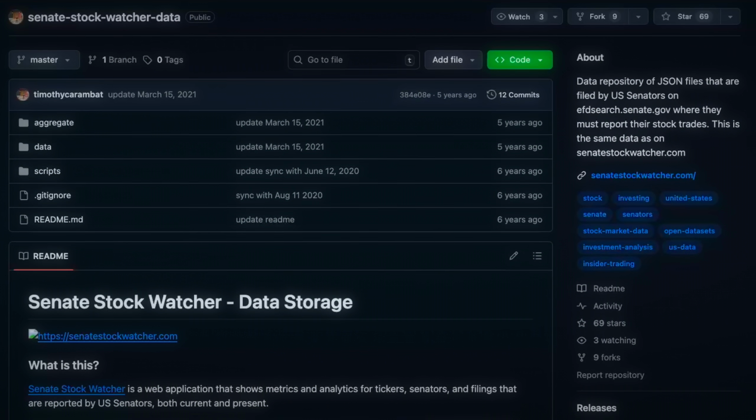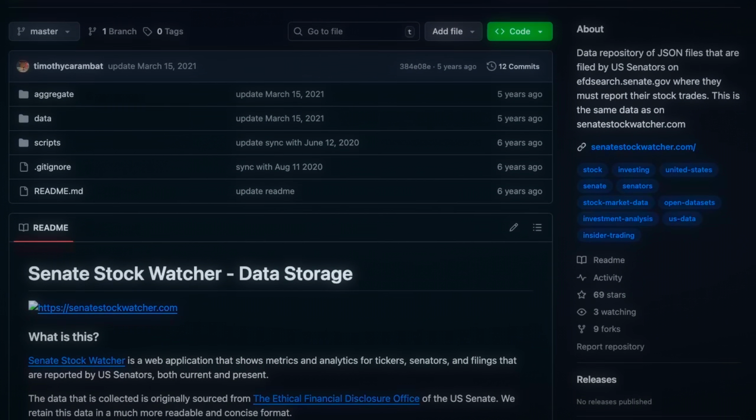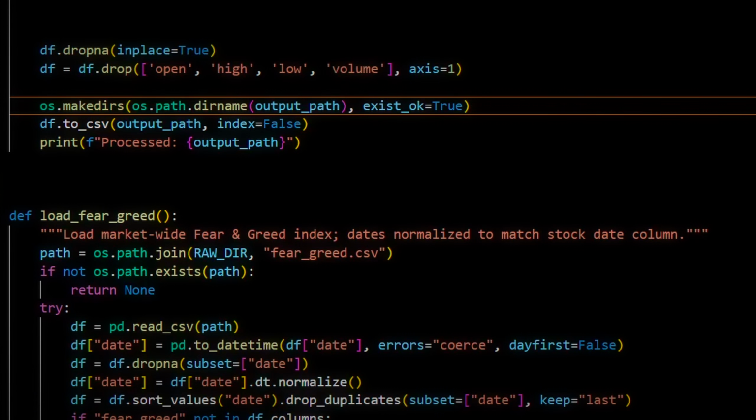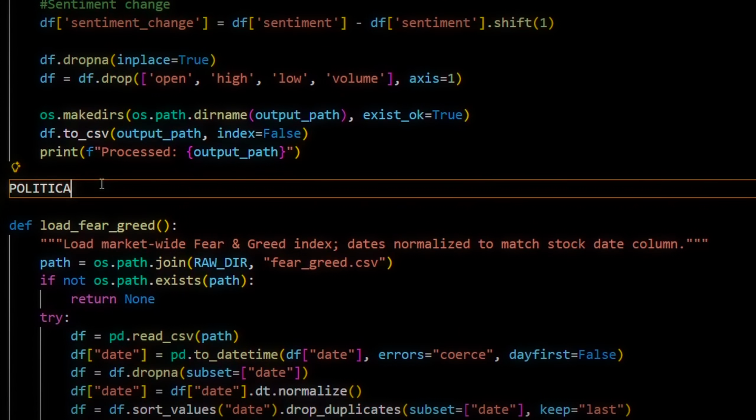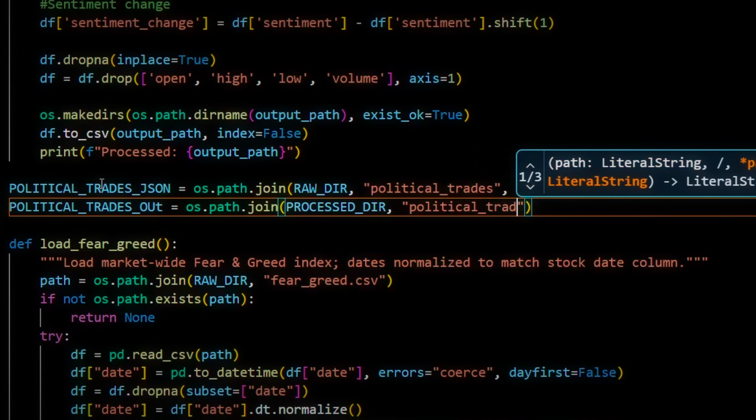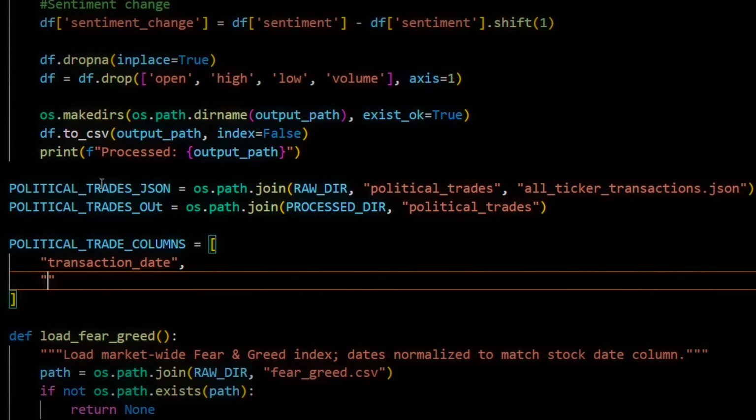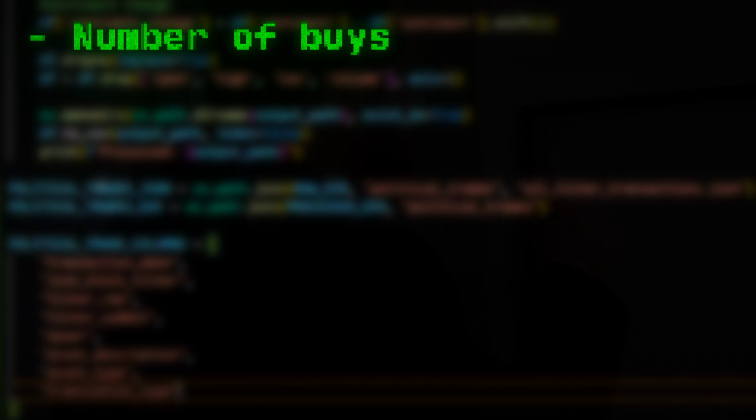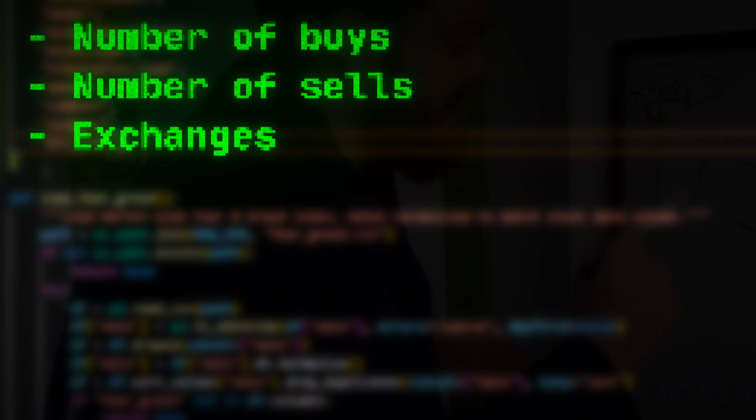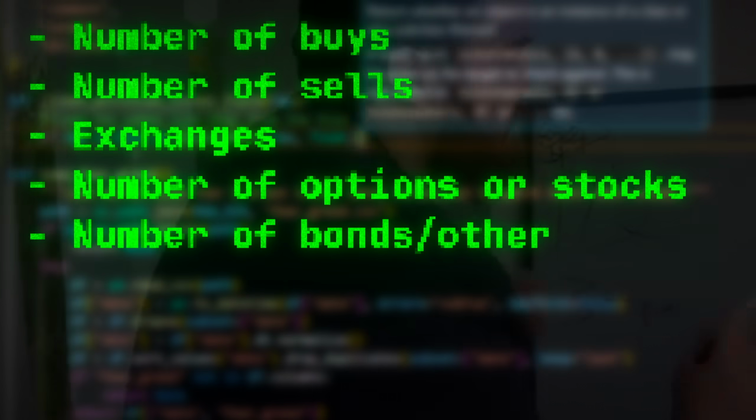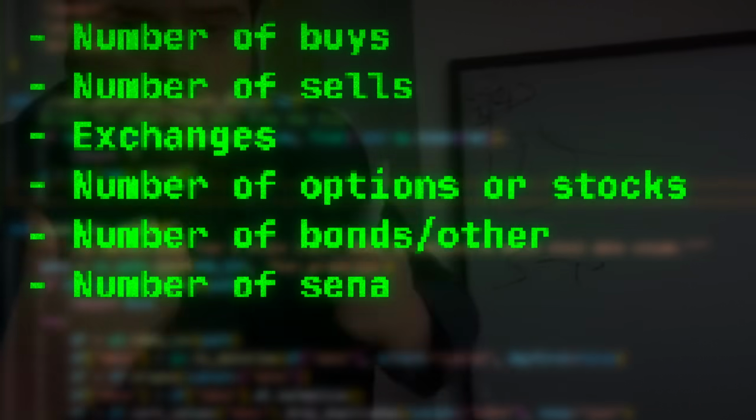The entire Senate trade history is gathered from this absolute legend. We then create a helper script to go through this information and organize it by ticker. Then, with this political trade database, we create new code in our processing script to add the political trades by date to our list of stock data. There's a lot of information that we get from this, including how many political trades hit the stock that day, how many were buys, how many were sells, exchanges, how many were options or regular stocks, if they were buying bonds or other securities, and the number of senators that filed that day for that particular stock.